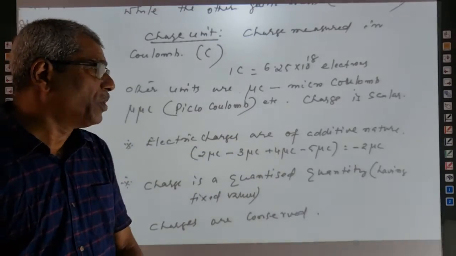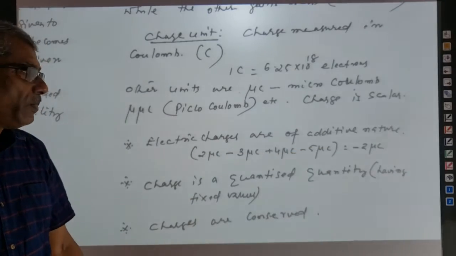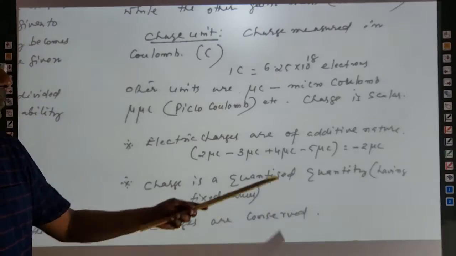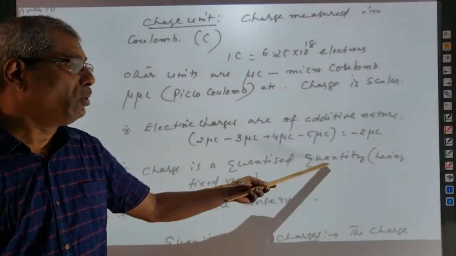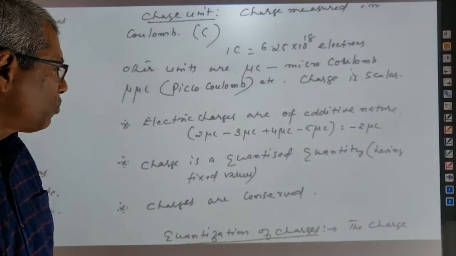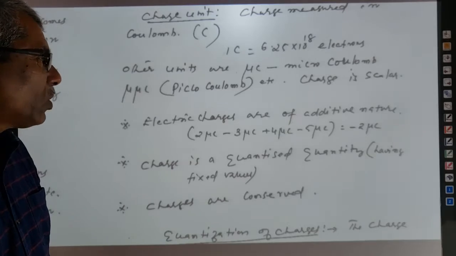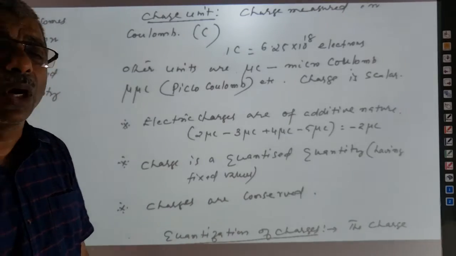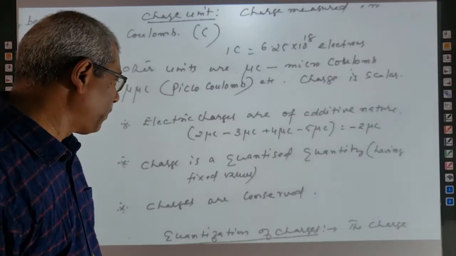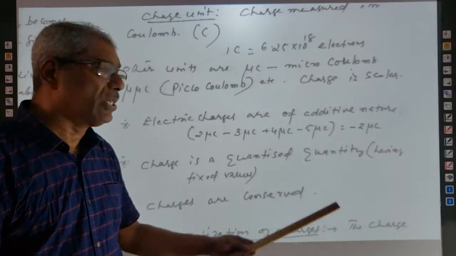Charges have some very special kinds of properties. Electric charges are additive in nature, and an example is given here: 2 μC minus 3 μC plus 4 μC minus 5 μC is equal to minus 2 μC. You can also do this kind of question. Charge is quantized. That means the value is fixed. And charges are conserved. What is the meaning of charges being conserved?